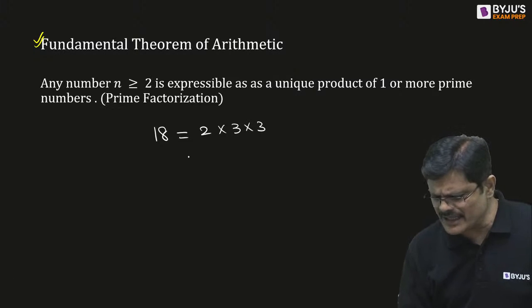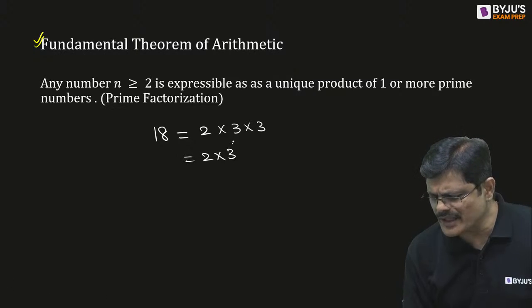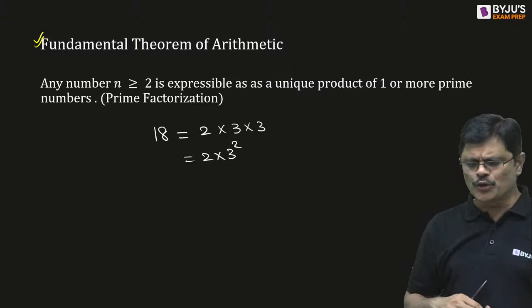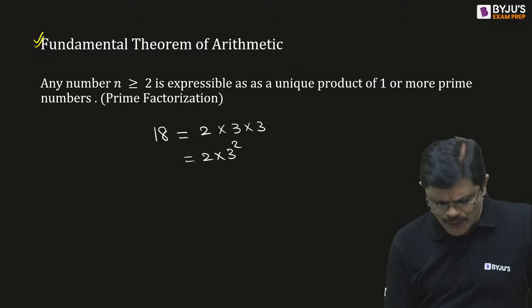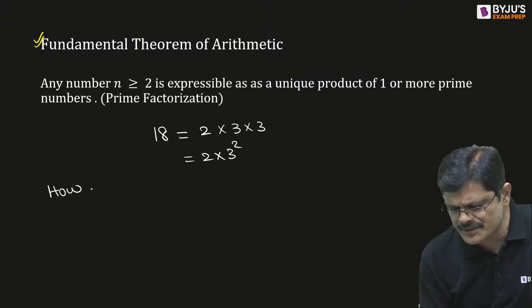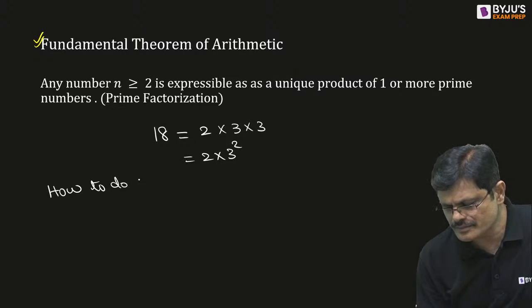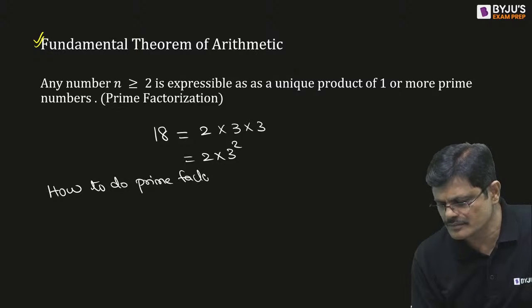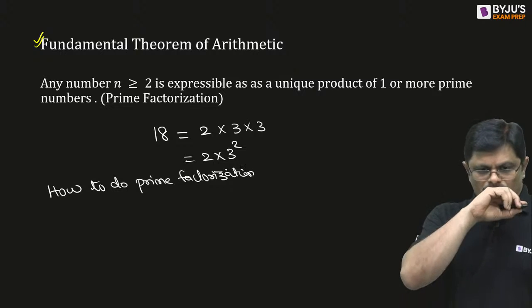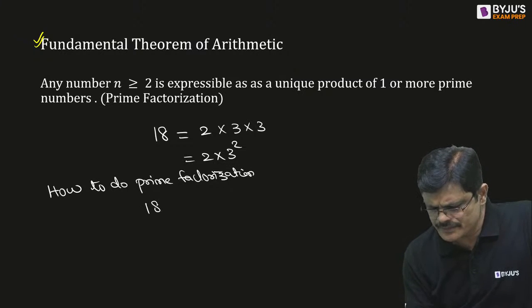Of course, we write it like 2 into 3 square. In powers we express this. I think you all know how to do prime factorization. How to do prime factorization? Take the number.